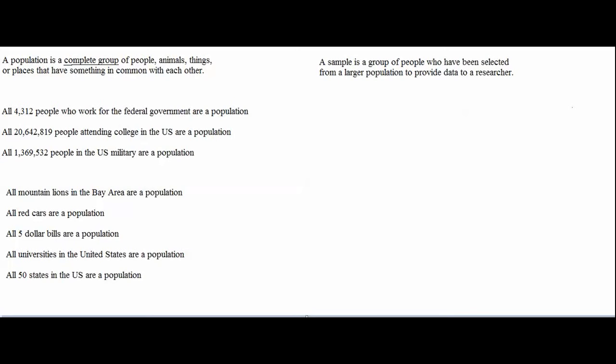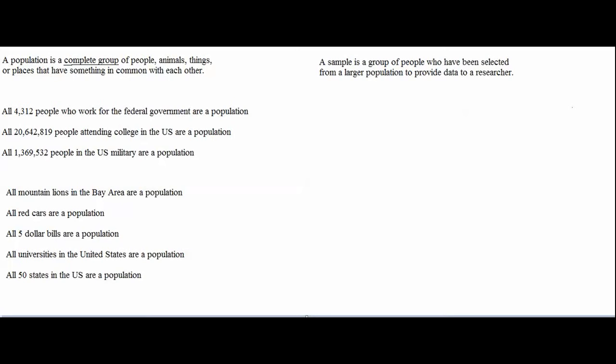They are the 200 people that I'm collecting data from. If I go to a forest and I measure the heights of 300 trees, then those 300 trees are a sample of the population of trees in that forest. They are my sample of 300 trees because they are the 300 trees that I am collecting data from.